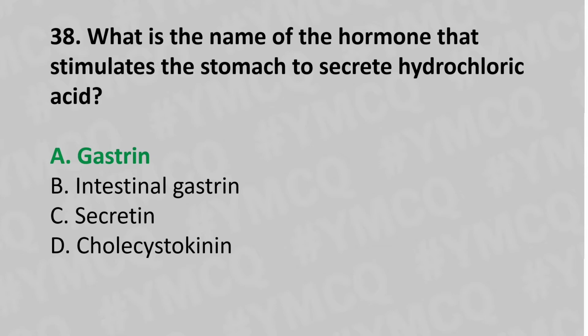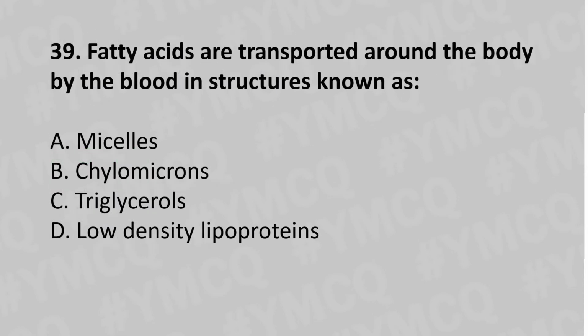Now let's move to question number 39. Fatty acids are transported around the body by blood in structures known as option A micelles, option B chylomicrons, option C triglycerol, option D low density lipoprotein, and the answer is option B, chylomicrons.